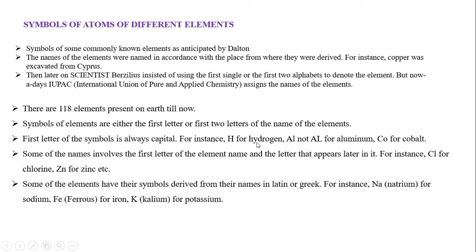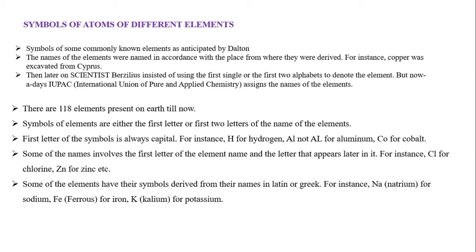For example, the symbol of hydrogen is H. Aluminium, you should write as A and small l, not A, capital L. Cobalt: C will be capital, and the second letter has to be lowercase. So always remember, while writing the symbol, the first letter should be capital and the second letter lowercase.